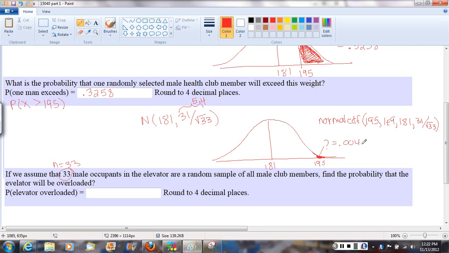As a percentage, that's less than 1%. Interesting, right? To notice that for a single individual, there's a 33% chance of them being over 195 pounds. For a group of 33 people, there's less than a 1% chance that the average weight would be above 195. That's because for a group of people, yeah, we might have a few that are above, but we'll probably also have a few that are underweight, and it will balance out. In order to have the average of the group be more than 10 pounds above the population average, we'd have to have most of the people in that group be overweight and none be underweight, which would be unusual. Things tend to balance out.